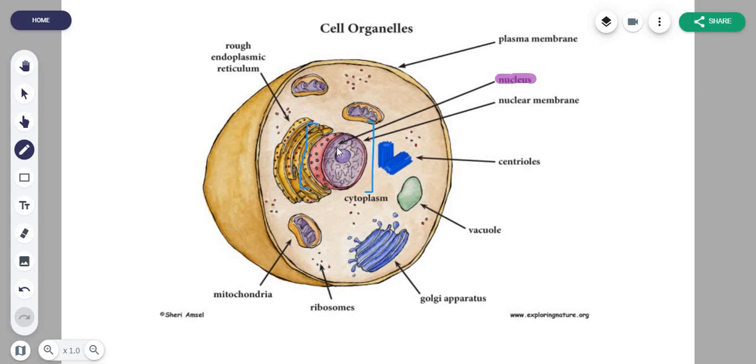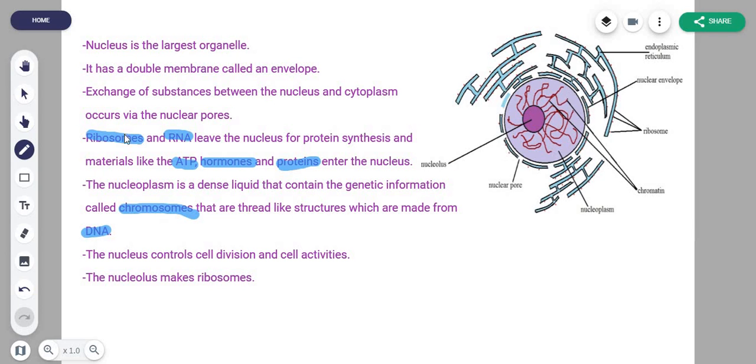And there are even more things present in the nucleus, like this is the nuclear membrane here, also called the nuclear envelope. And then there's some more parts which are not labeled here, but we're going to have a look at them in the next slide.